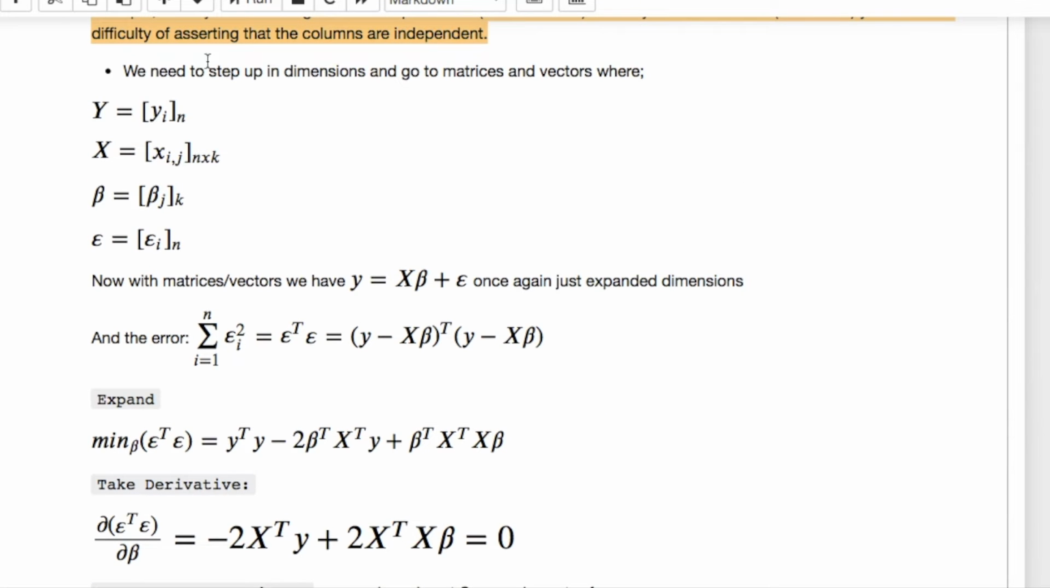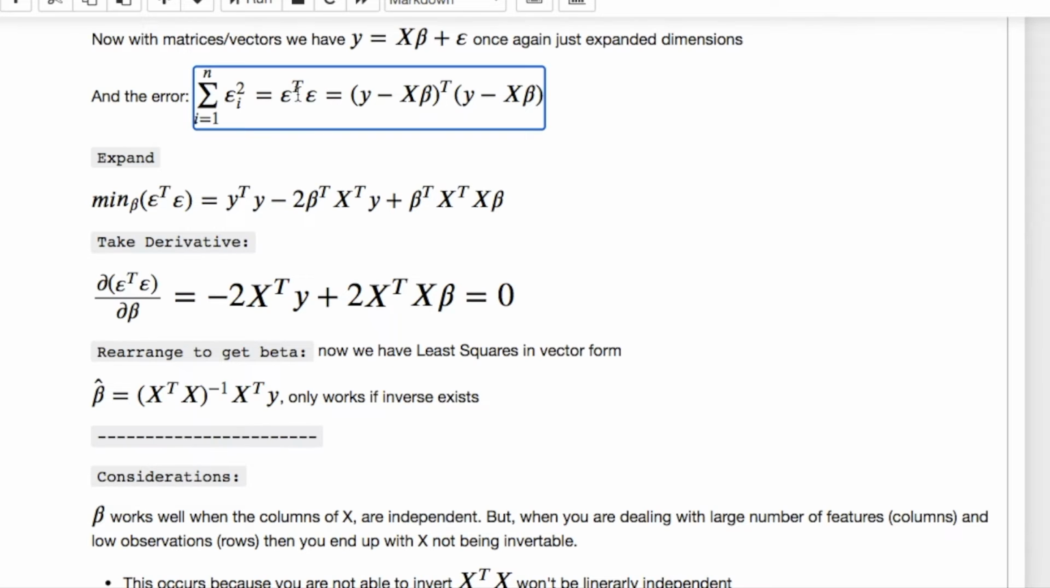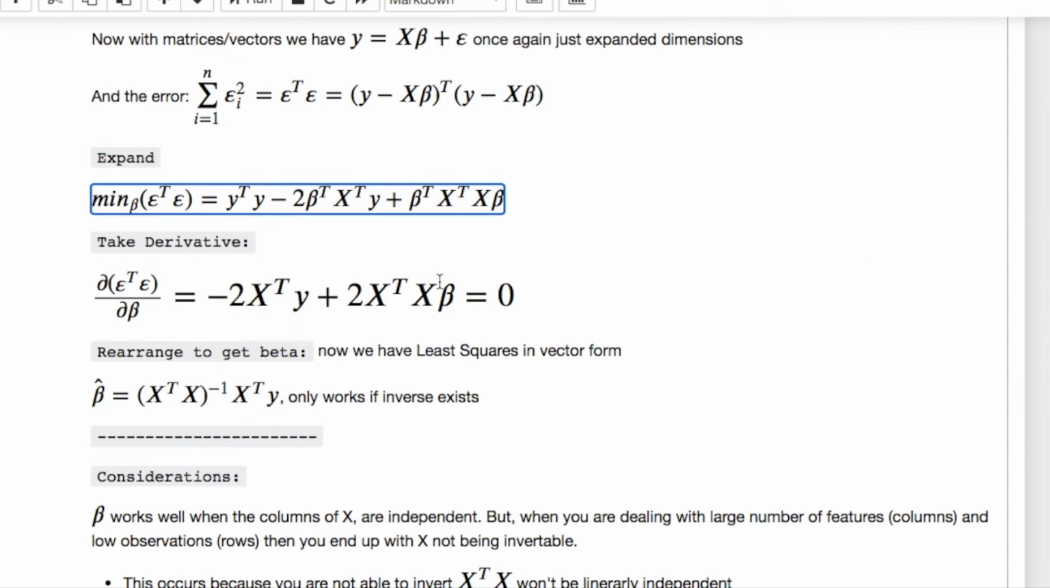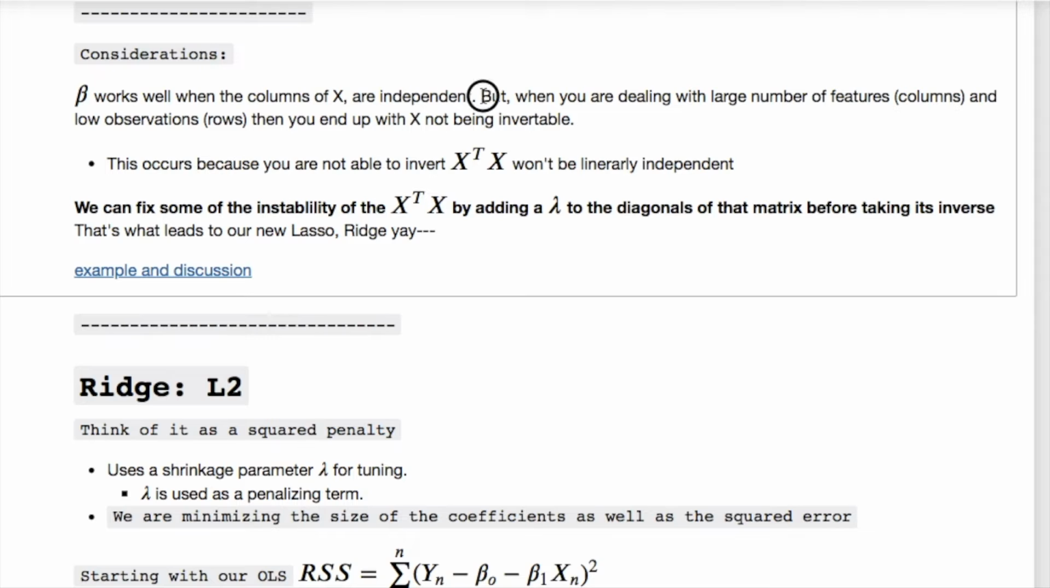If we're setting this up in our vectors, you're going to have your y, which is an n vector. You're going to have a matrix of n by k for your x, k for your betas, and an n for your errors. And if we expand our errors here, you're going to notice something. We want to minimize the amount of error, right? So let's expand this, set the derivative, and rearrange. And here's what our estimated beta will look like. And there's something you need to understand. When you're using your matrix or your vector notation, this only works if the inverse exists. So beta works when the columns are independent, all right?